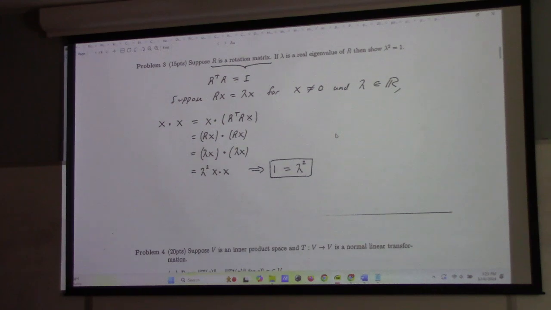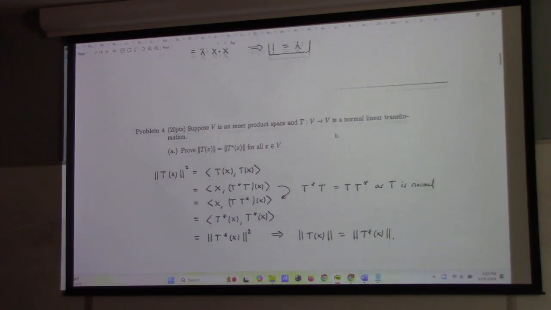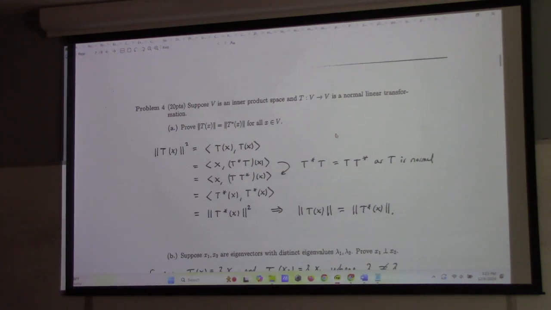Yeah, you guys had trouble with that one. That requires actually remembering properties of rotation matrices. Yes, you should know the definition of a rotation matrix. That's true.